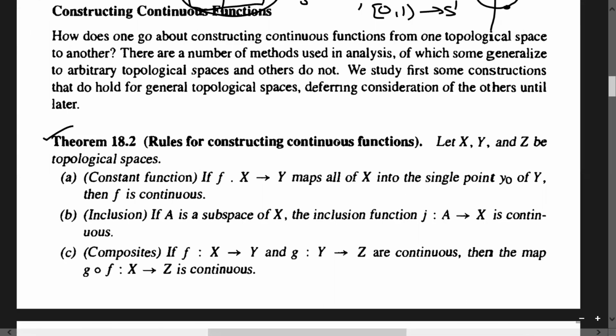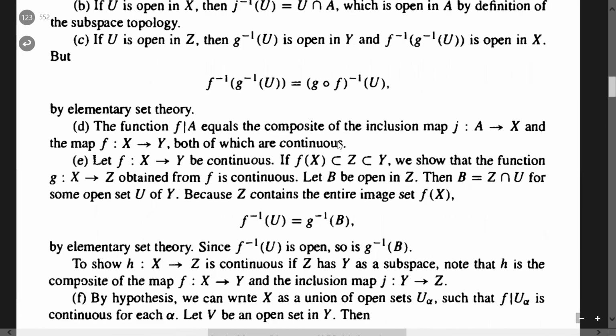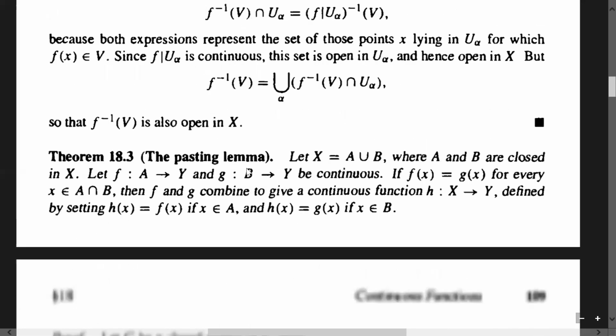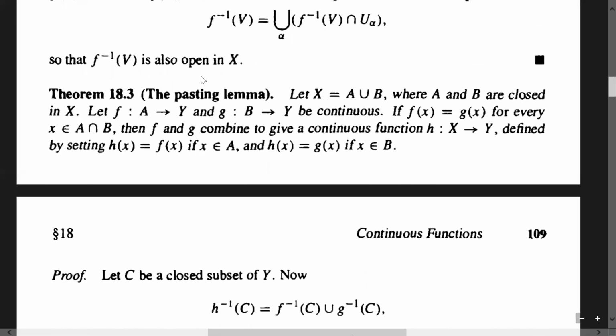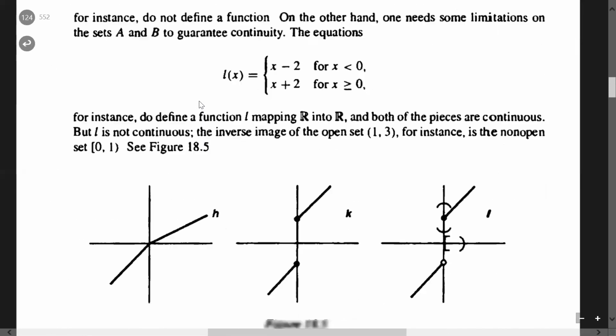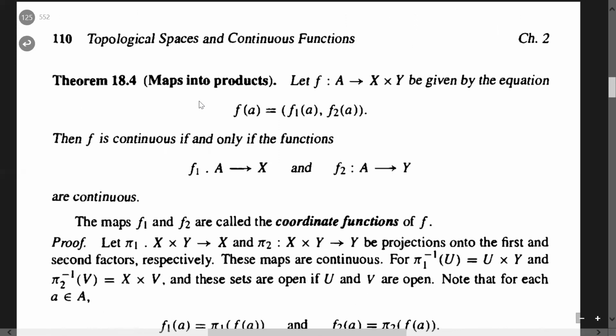Theorem 18.2, and then I will discuss rules for constructing continuous functions. ठीक है? Rules for constructing continuous function. Set theory का already आपको basic करा चुका. मुझे नहीं लगता इसमें आपको बहुत दिक्कत आने वाली है. और अगर प्रॉब्लम आ रही है इसका मतलब आपने सेट थ्योरी के बेसिक रिजल्ट रिवाइज नहीं किए. And then, in short, I will explain the pasting lemma with the help of these examples. ठीक है? Now, actually, that result which I have used is given here.